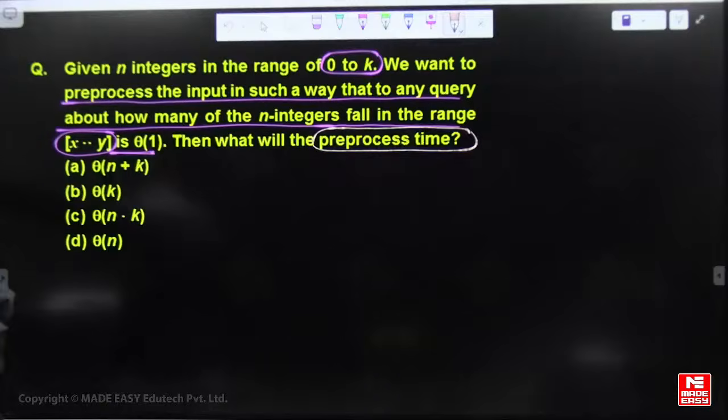How much time is required to pre-process n integers whose range is between 0 to k, such that you can answer how many integers fall in the range of x to y in constant time? At the time of asking the question, you should not scan the whole array. You should answer in order of 1 time. To do this, how much total pre-processing cost?